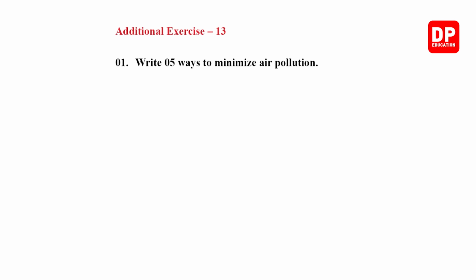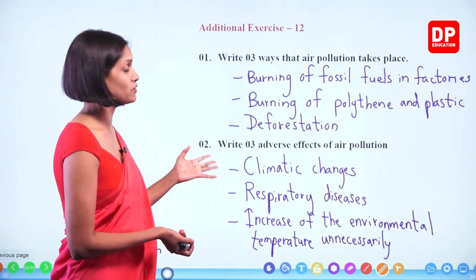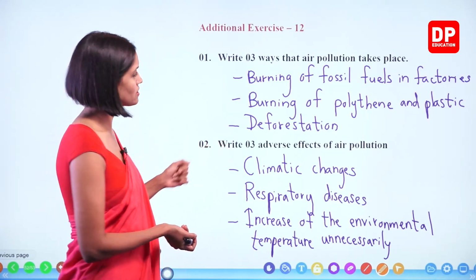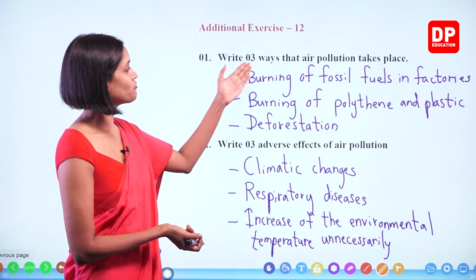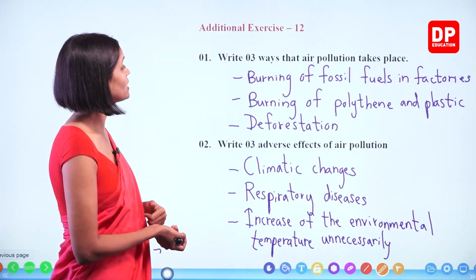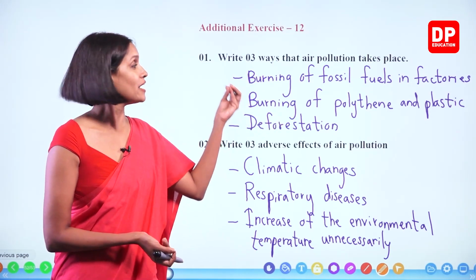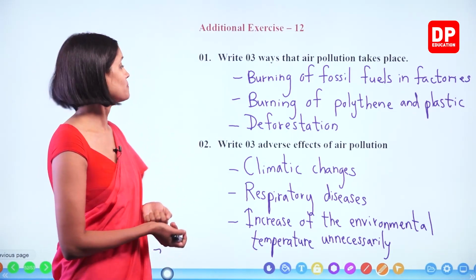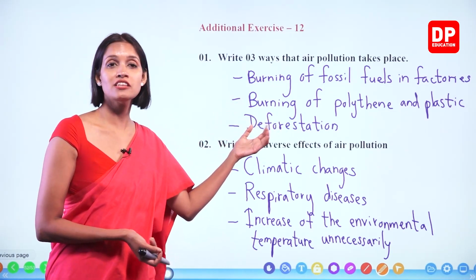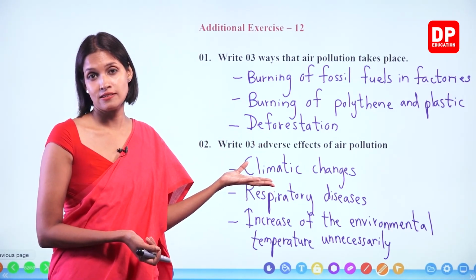Okay, exercise 13. This is the last exercise of this lesson. Write 5 ways to minimize air pollution. How to minimize these harmful effects of air pollution? What can we do? We learn several steps, right? Burning of fossil fuels in factories, so we can minimize the burning of fossil fuels, okay? Burning of polythene and plastic. We can recycle waste like polythene and plastic without burning them, okay? Deforestation is another cause. We can grow more plants and do reforestation, okay?